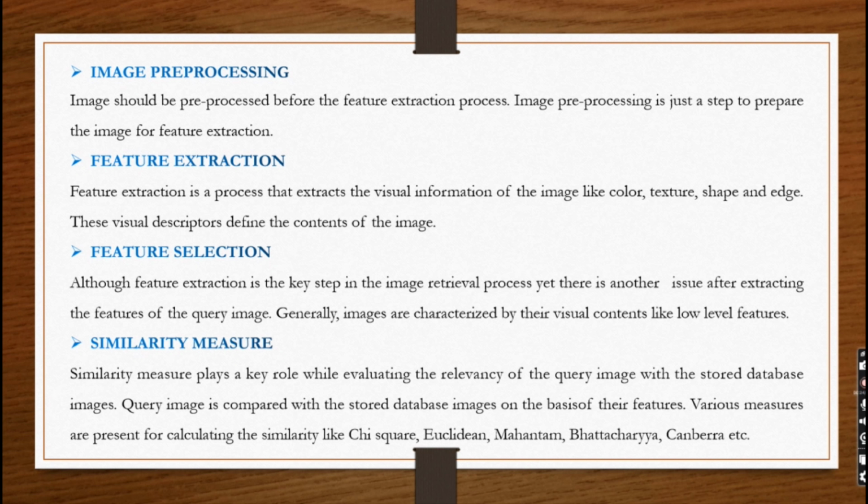Feature extraction. Feature extraction is a process that extracts the visual information of the image like color, texture, shape and edge. Feature selection. Feature selection is the key step in the image retrieval process. Generally, images are characterized by their visual contents like low-level features. Similarity measure. Here, this is the final step. Here, the features of the query image will be compared with the features of the database image.